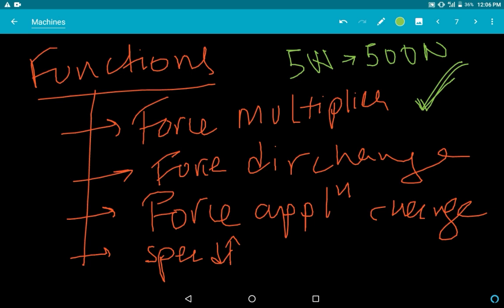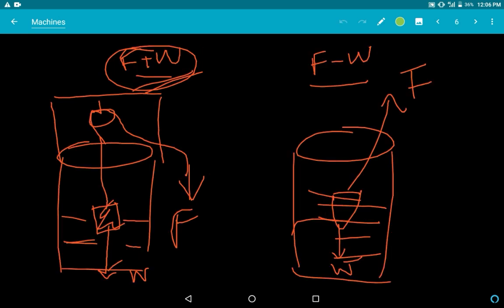Next is force direction change. How? I think all of you have gone to some villages. In villages there is this kind of well, with a bucket here connected to a pulley, and let's say another case where it is not connected to a pulley.